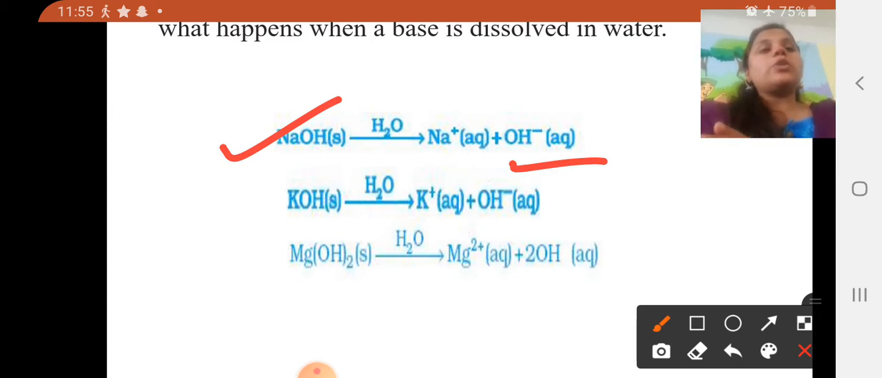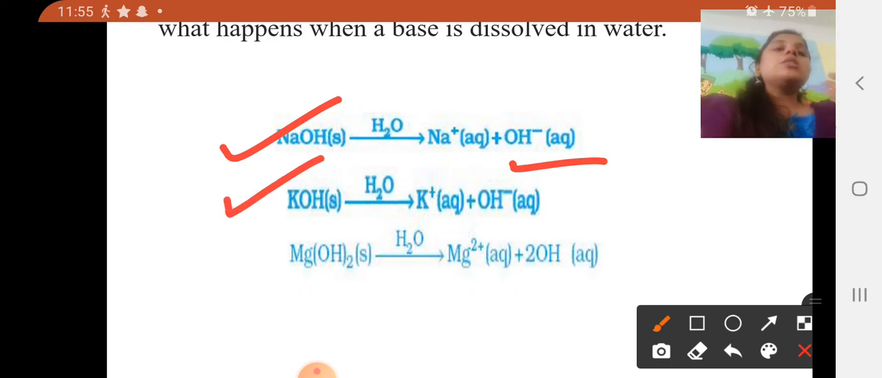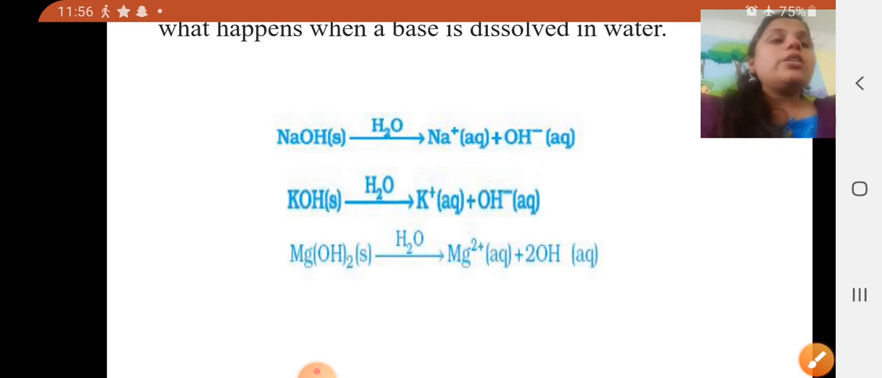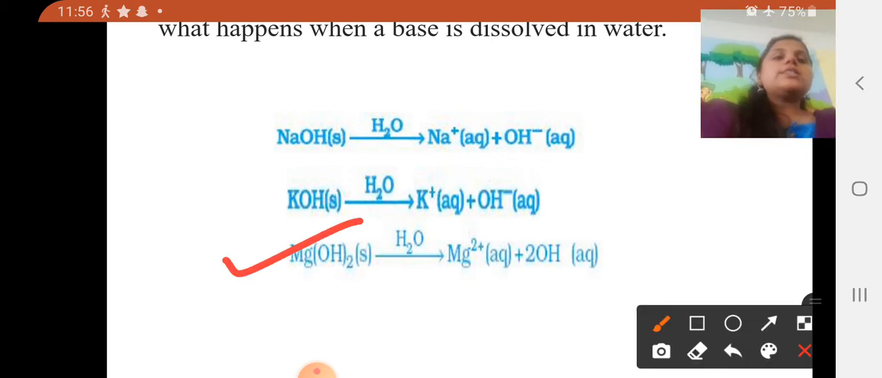Water will separate them, and OH- is separate, as well as KOH. Similar properties are there for sodium as well as potassium. In the same reaction, potassium will separate from the OH- ions. Similarly for magnesium, Mg(OH)2, the Mg2+ will separate here, and the two OH- ions will be separate here. These are some examples we have done.